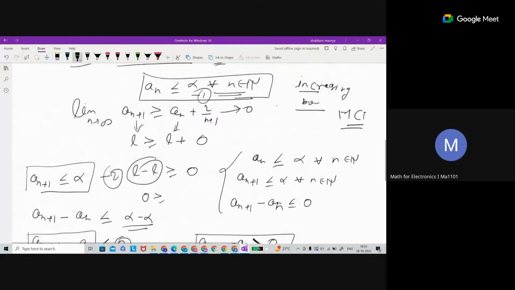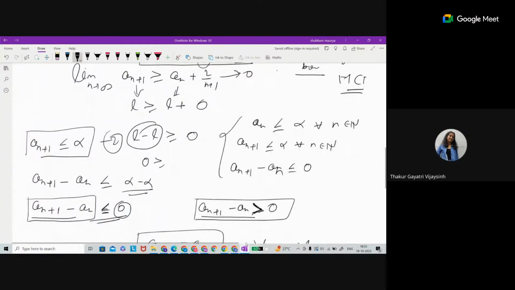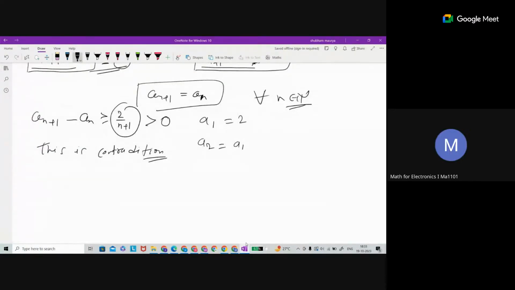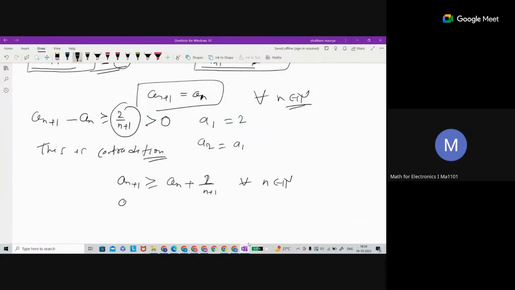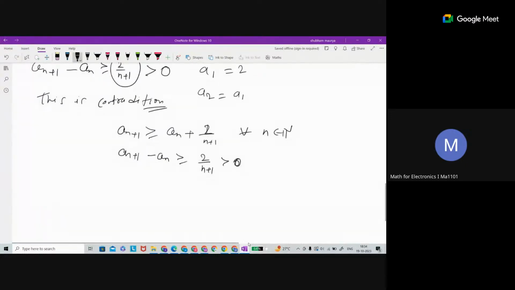I think all of you are not getting this, is that so? Yes, sir, please re-explain it. Okay, so we have the sequence an plus 1 greater than or equal to an plus 2 upon n plus 1. This is for all n. The sequence itself is given, so for all n this is true. So we have an plus 1 minus an greater than or equal to 2 upon n plus 1, and we know that this is strictly greater than 0, right? This is the condition we have.